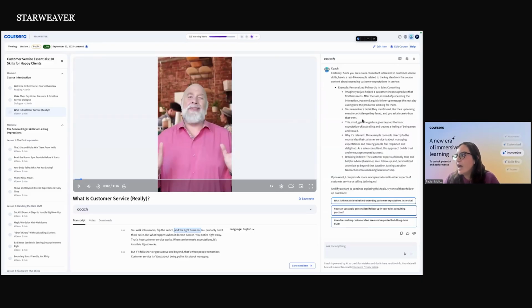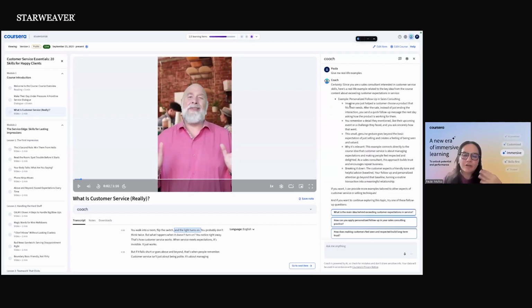So it can give you a little bit more detail, real life examples. As you can see here, it knows that I am a solutions consultant. Why? Because I have used this feature in the past. So it has memory. It tries to adapt all of the scenarios based on the information that I have provided. It gives me ideas on how I can use the learning of this course specifically applied to the role that I have, right? To the skills that I'm gathering with this specific course.